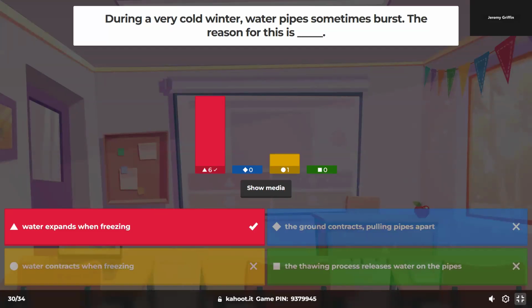Yeah, water expands when freezing. Right. Which is actually pretty weird because most substances, if they go from a liquid to solid, do you guys think most substances occupy less volume going from liquid to solid? Right? But not water. Right?